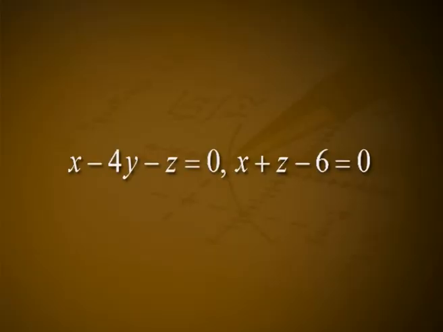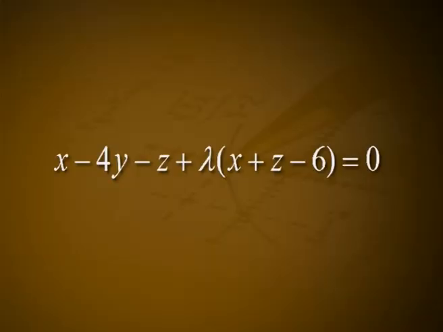Example 2. Find the equations of the planes which pass through the line x − 4y − z = 0, x + z − 6 = 0 and touch the sphere x² + y² + z² = 9. Solution. The equations of the plane are of the form x − 4y − z + λ(x + z − 6) = 0.